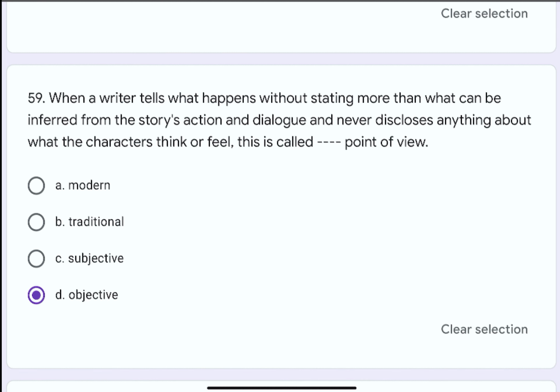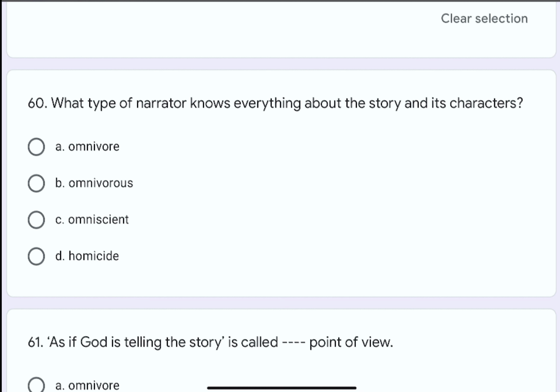Question number 60. What type of narrator knows everything about the story and its characters? The options are A. Omnivore, B. Omnivorous, C. Omniscient, or D. Homicide. The correct option is C. Omniscient.